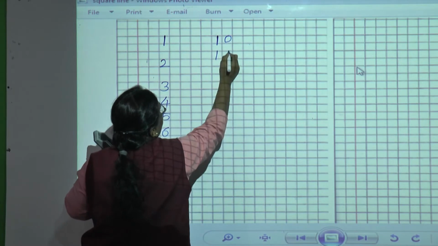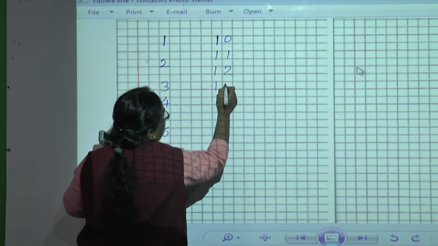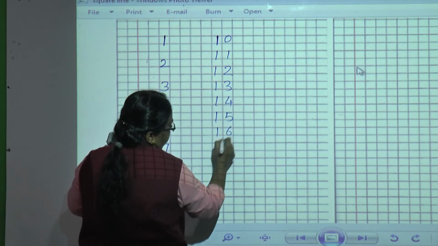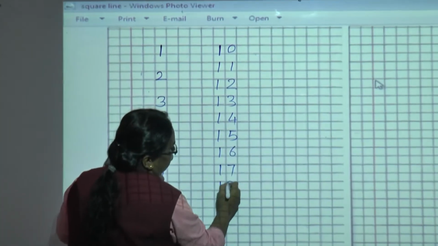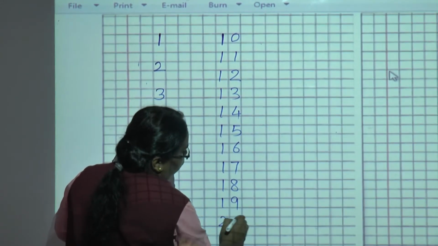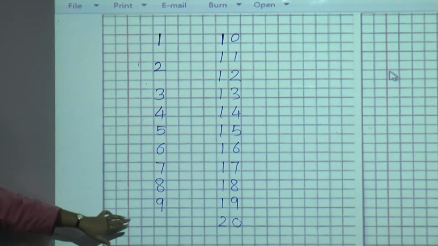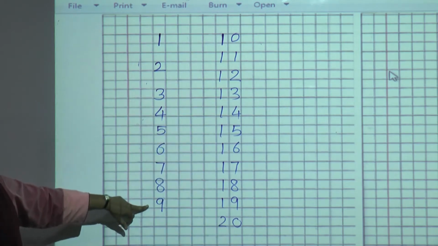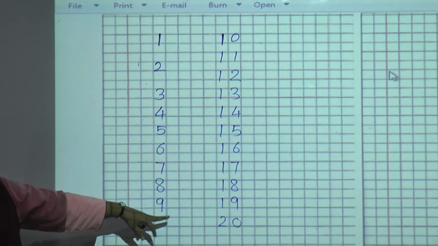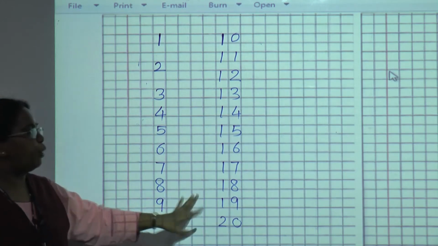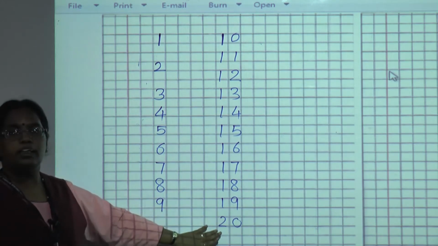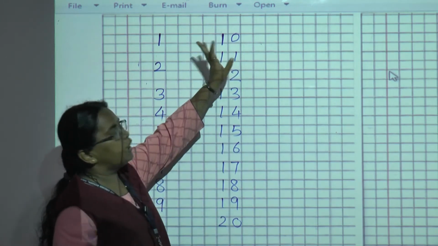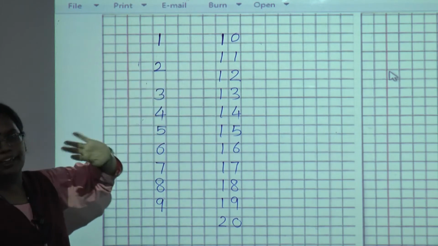10, 11, 12, 13, 14, 15, 16, 17, 18, 19, 20. As you know, this is a one digit number, this is a two digit number. From 1 to 9 it is one digit and 10 to 20 is two digit. All of you are familiar with one digit and two digit. Now see here. Generally, one digit and two digit numbers go up to